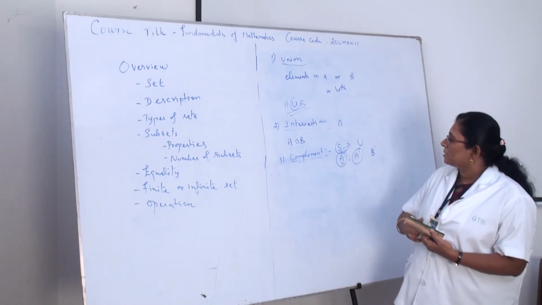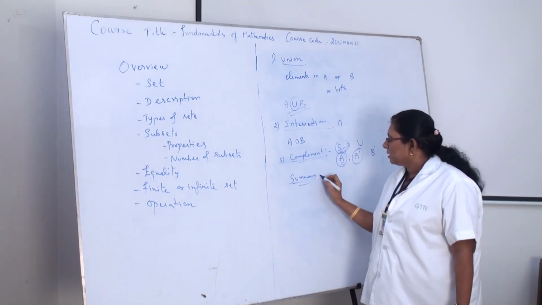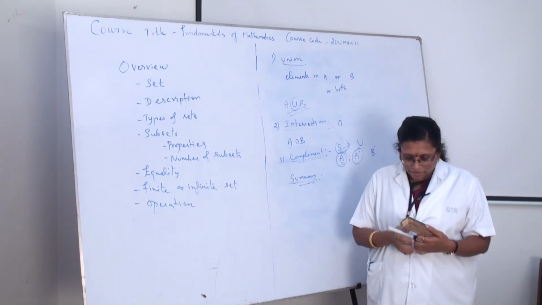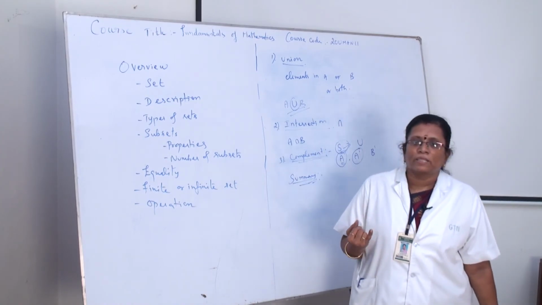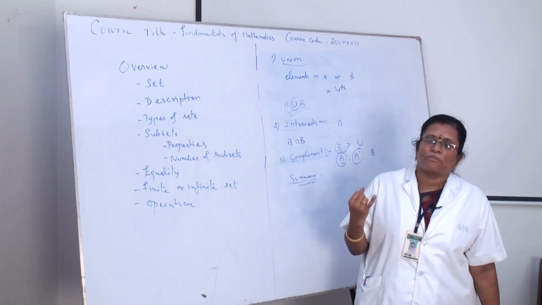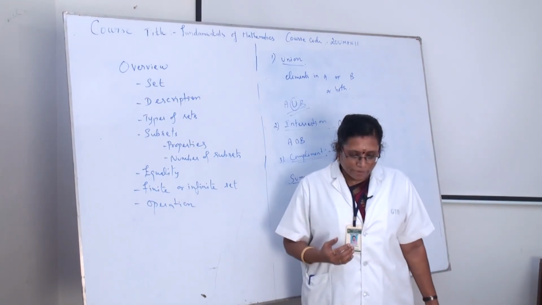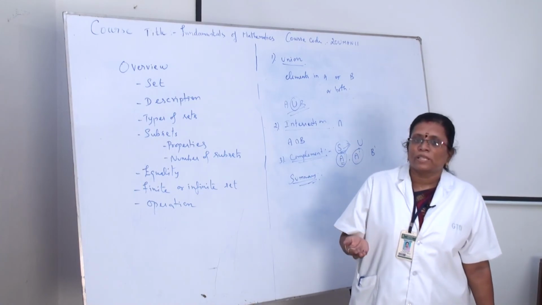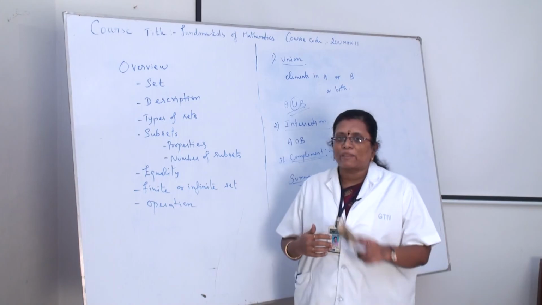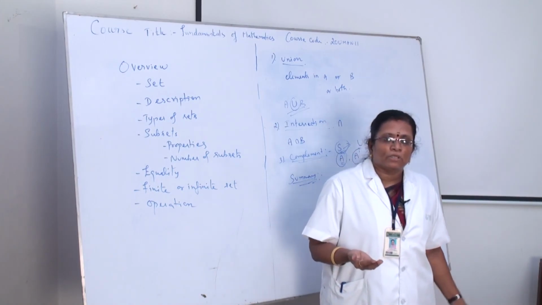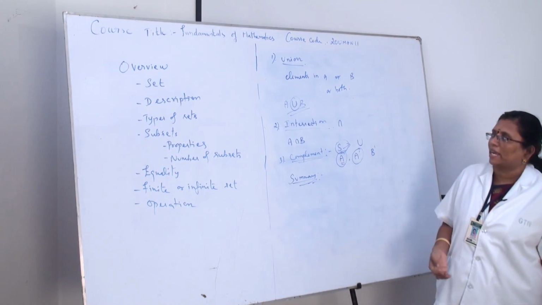Okay. So, in this video, what the student can understand from this video is, first, they can define what a set is. A set is a collection of well defined objects, and they can describe the set. How will you describe the set? Using the roster form, set builder form, and precise statement. Okay. And we saw what the types of sets are. The types of sets are nothing but the singleton set and empty set.